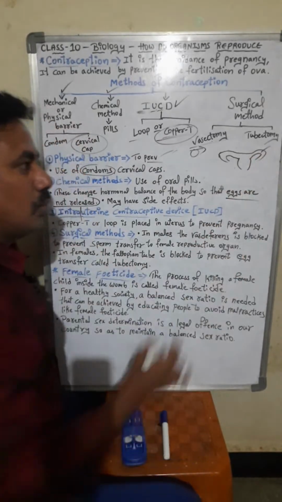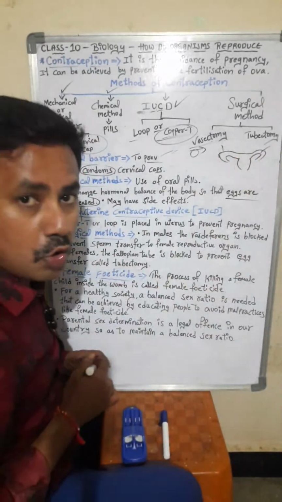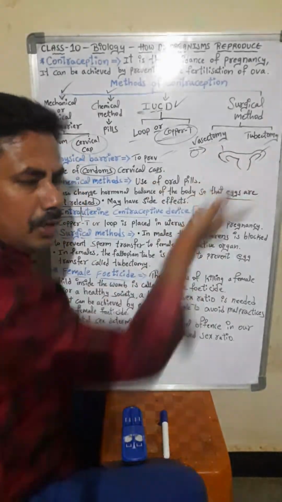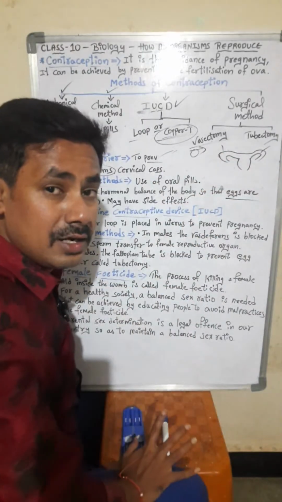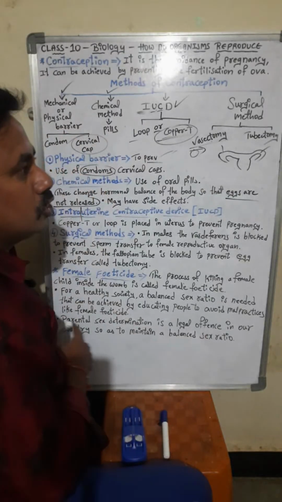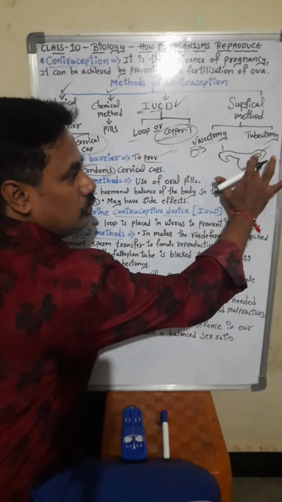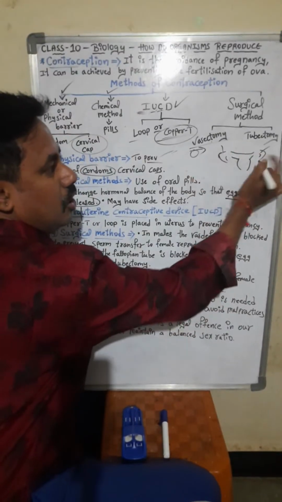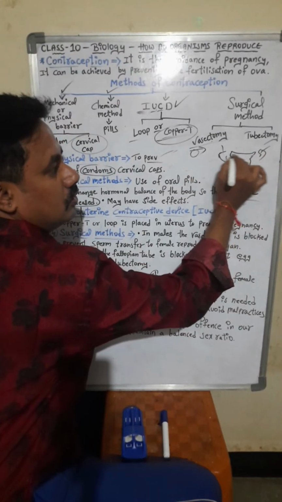What is this, students? What is this structure? Oviduct, I have told. The ova is coming, oviduct. Another name is there. What is it? Fallopian tube. So this tube is cut, and the operation is done, students.